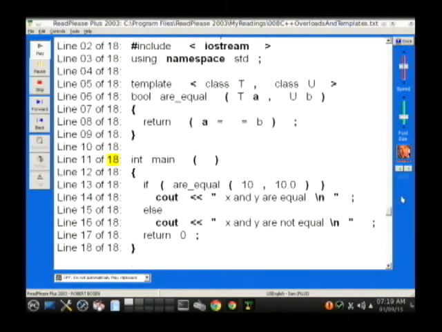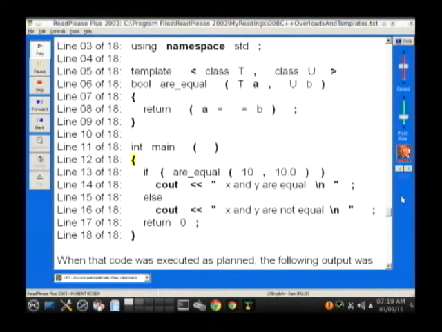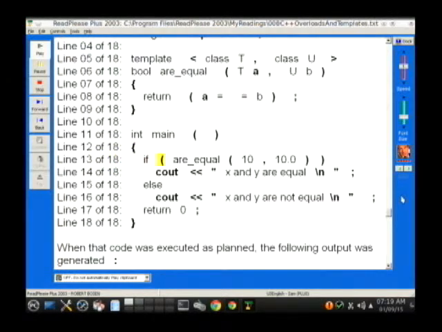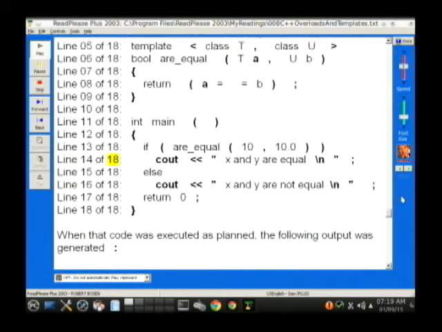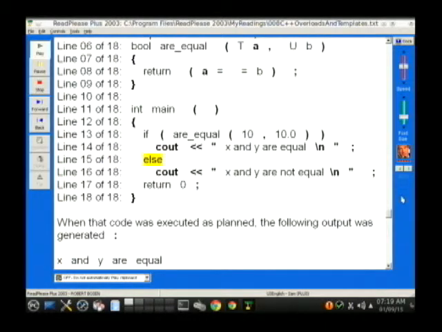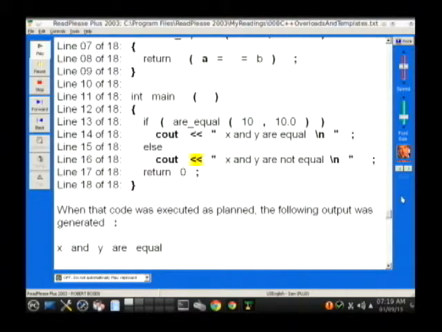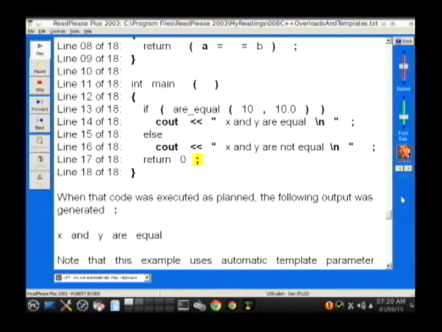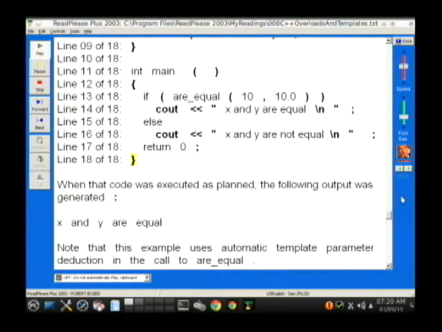int main() { if (r_equal(10, 10.0)) cout << "x and y are equal\n"; else cout << "x and y are not equal\n"; return 0; }